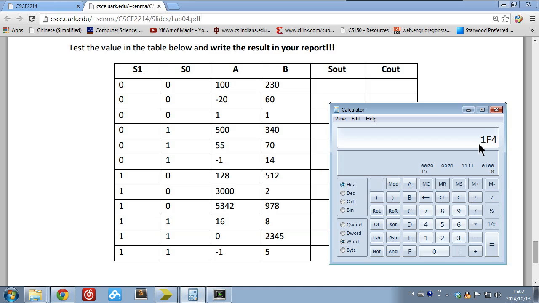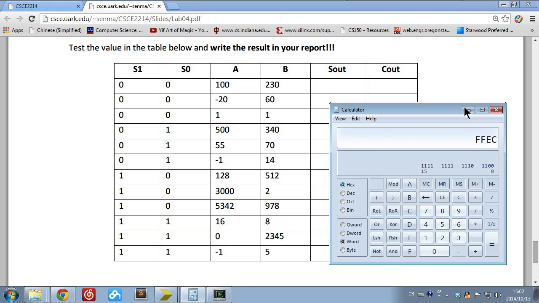We have 16 bits for each input, so in the test bench you just enter 0, 1, F4. The same thing applies to negative numbers. For example, negative 20: change back to decimal, press 20, and use the sign key. Here is negative 20, and change it to hexadecimal. You see negative 20 is FFEC, so you can just write this value into your test bench.